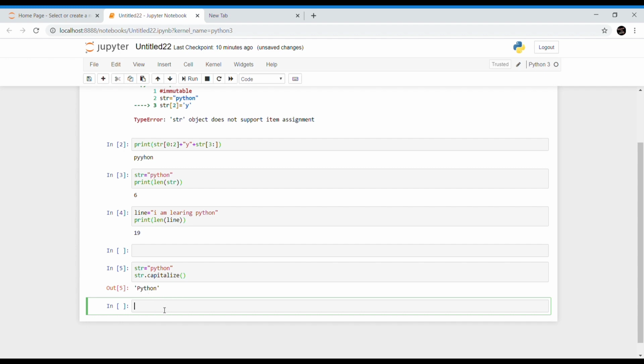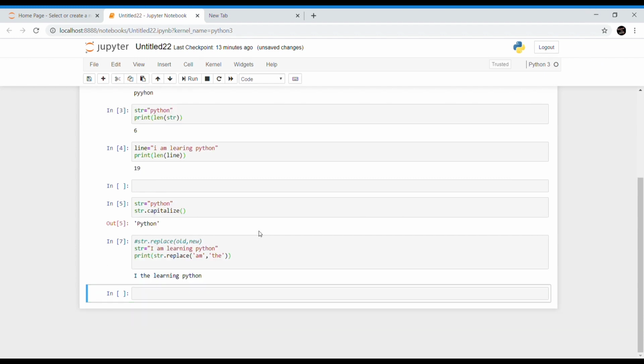Now look at this example. Here I am taking one string as I am learning Python. If I want to replace this particular string am with the, then I can use this replace function. Here am is the old string and the is the new string, so I am going to replace this. The output is I the learning Python. So am got replaced with the new string, that is the.